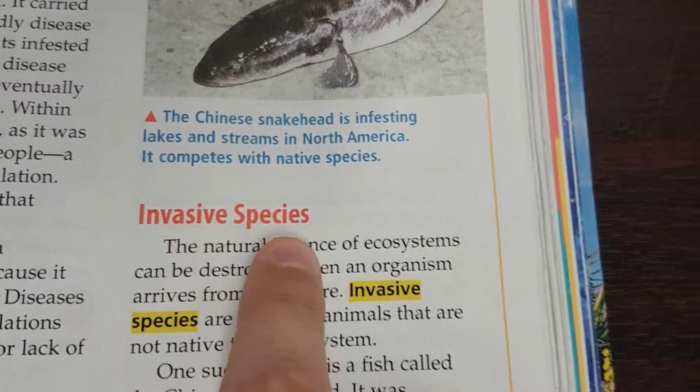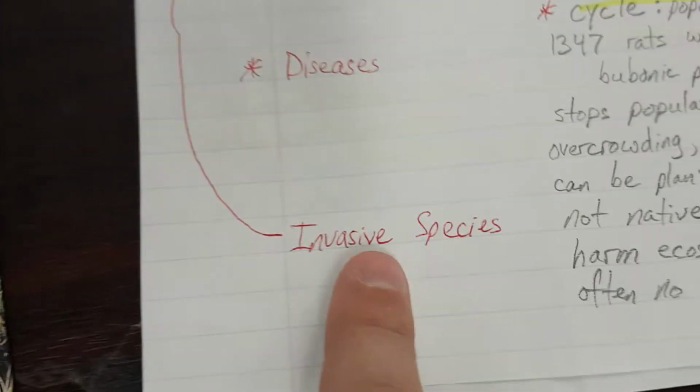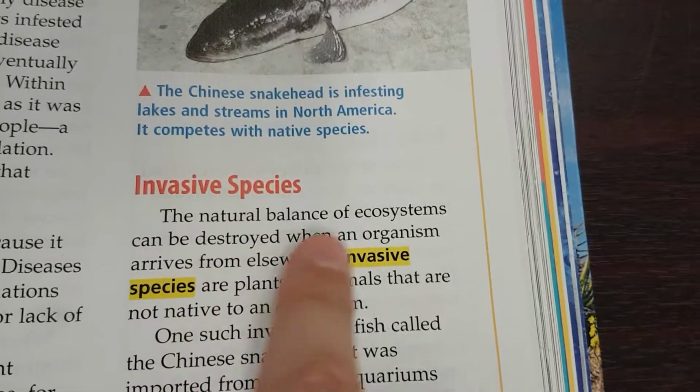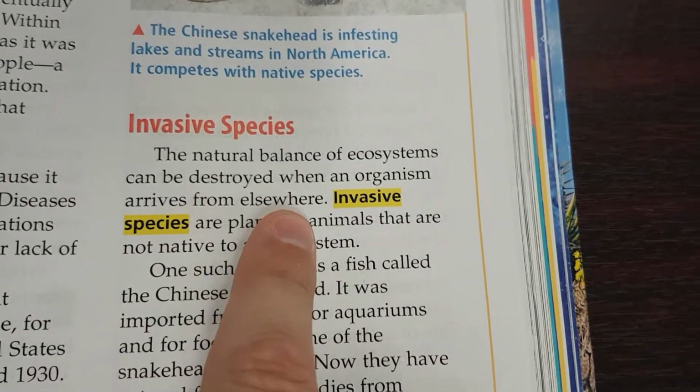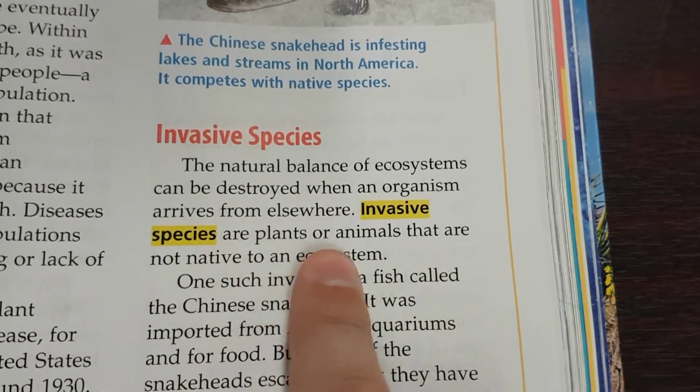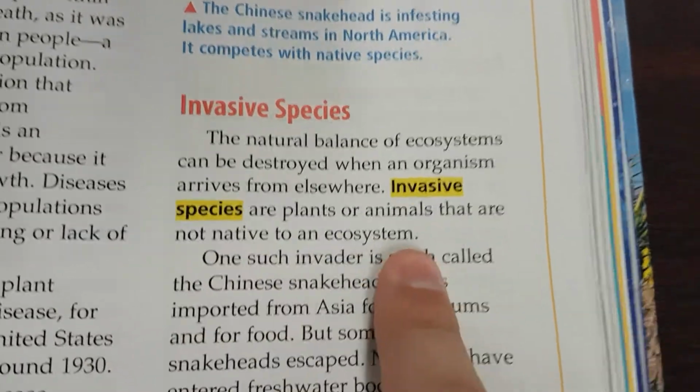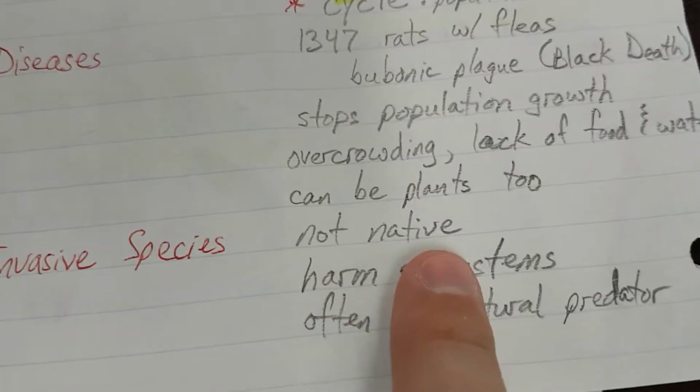Invasive species. The natural balance of ecosystems can be destroyed when an organism arrives from elsewhere. Invasive species are plants or animals that are not native to an ecosystem. Not native.